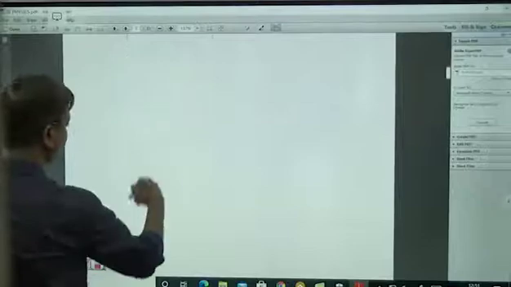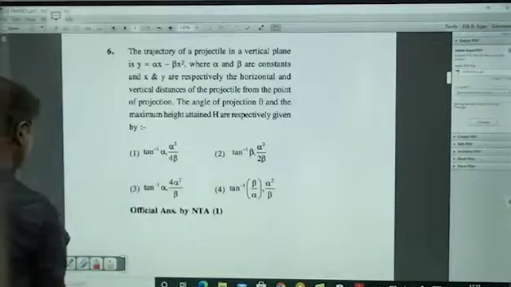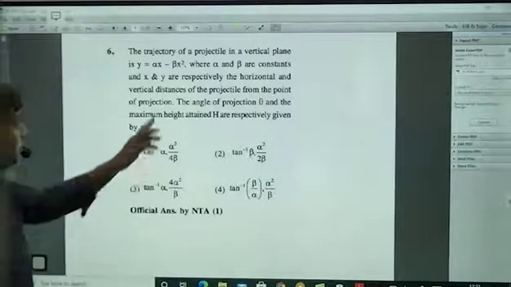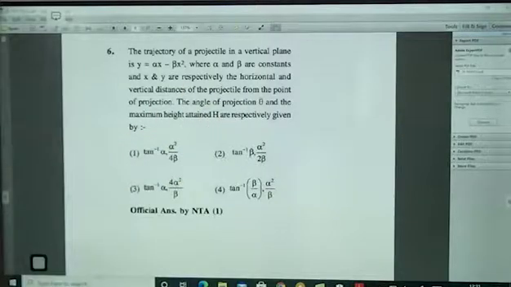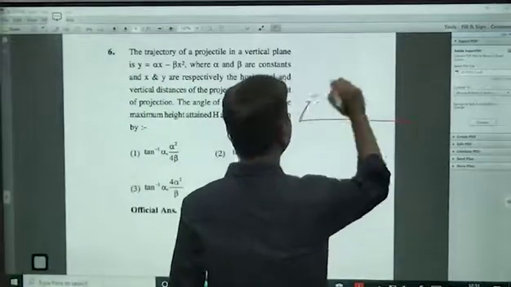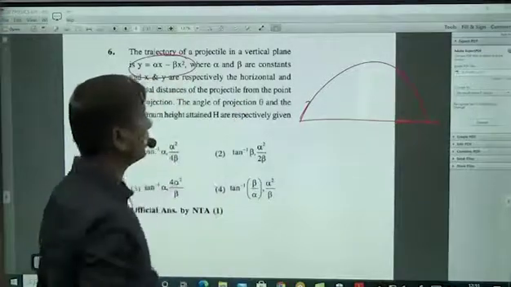Next. Projectile motion. The trajectory of a projectile in a vertical plane is y is equal to alpha x minus beta x square, where alpha and beta are constants, and x and y are respectively the horizontal and vertical distance of the projectile from the point of projection. The angle of projection theta and the maximum height attained h are respectively. So this is a projectile, ground to ground, projected like this, and the equation of this parabola is given.